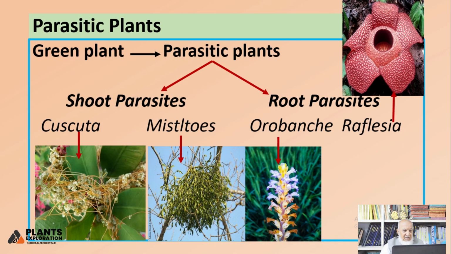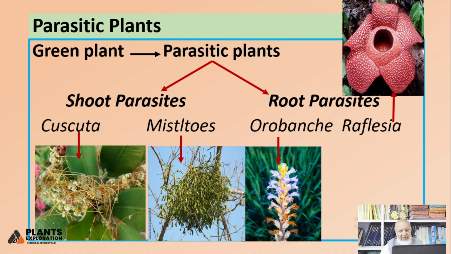This is the common word. This picture is from on the way to Tira also, and you can see plants like olives and walnuts and kikar, and this bunch you see is a mistletoe, Viscum album. These two are shoot parasites, they grow on the shoots.